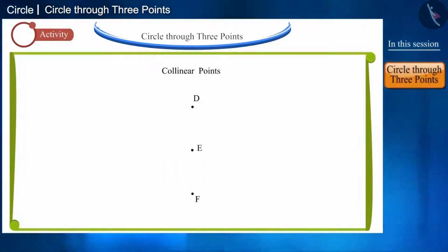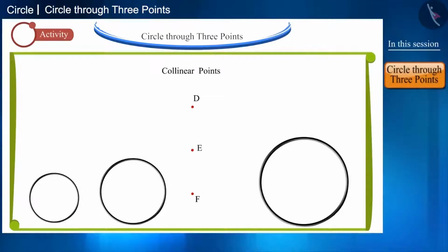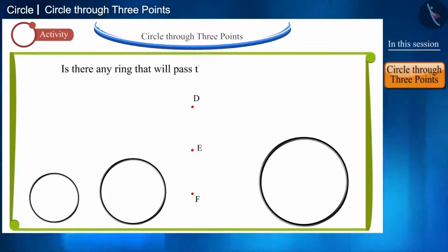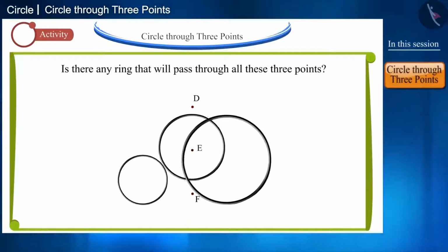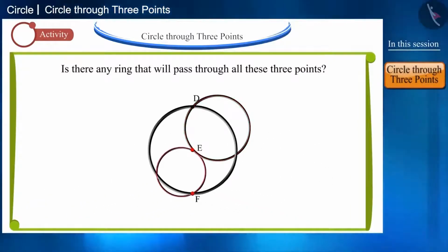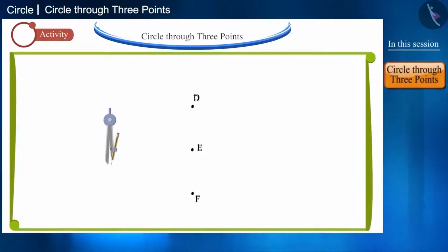Let us see in how many ways we can place the rings on these 3 points. Is there a ring that will pass through all these 3 points? No, there is no ring that will pass through all these 3 collinear points. With the help of a compass, can you draw a circle passing through these 3 collinear points D, E and F?